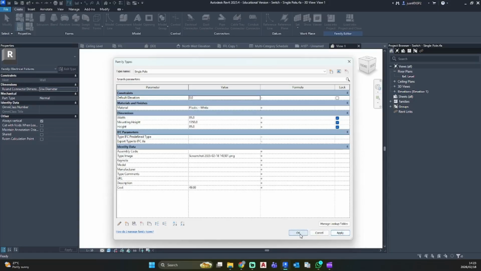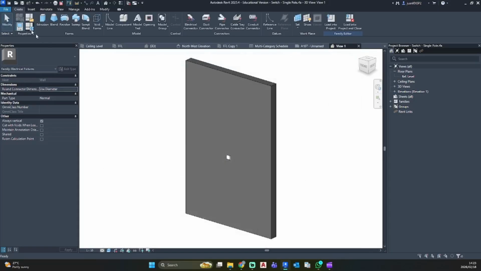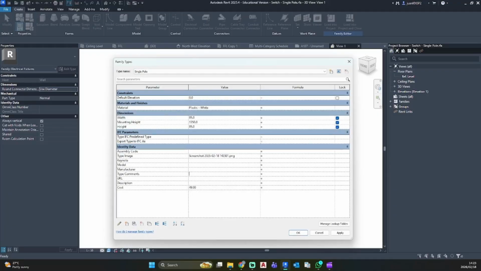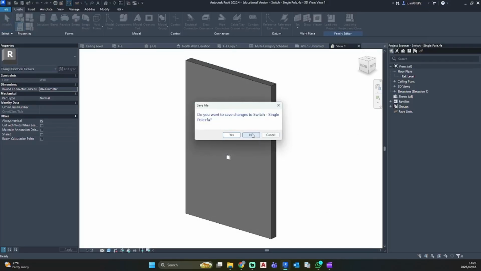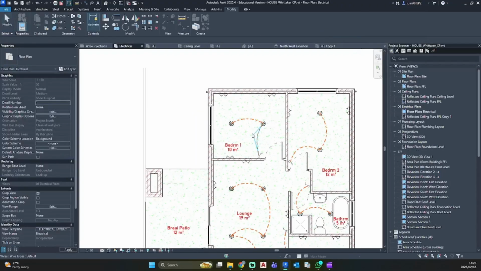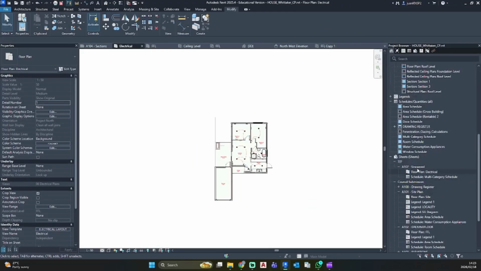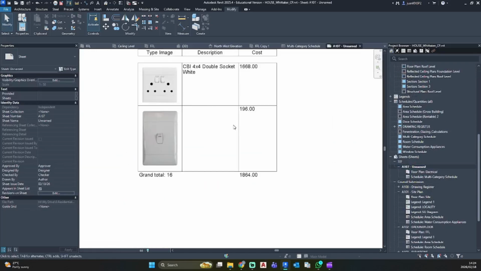Go apply and okay. Oh, before we forget, we need to add type comments. Electrical. Let's go apply and okay. Load and close. I don't want to save it. Let's see our schedule. Okay, there's our schedule.